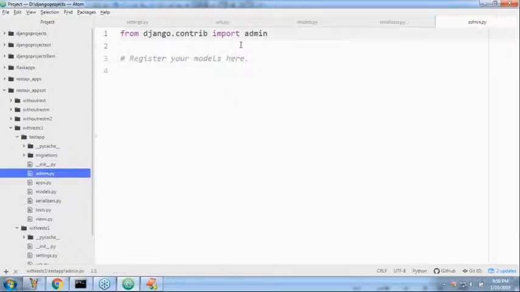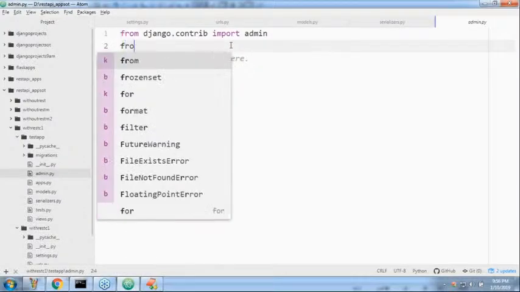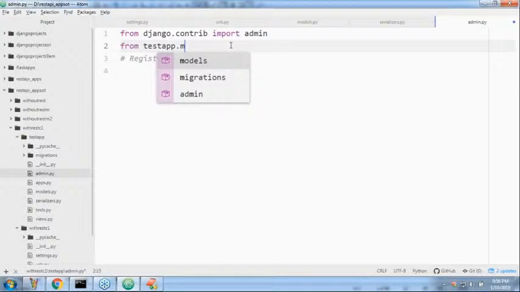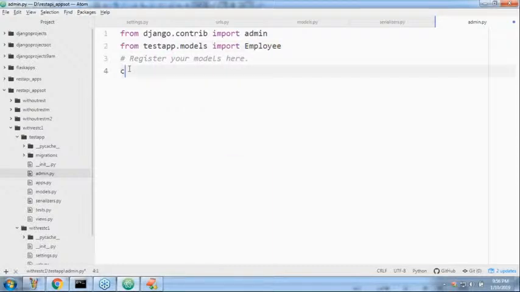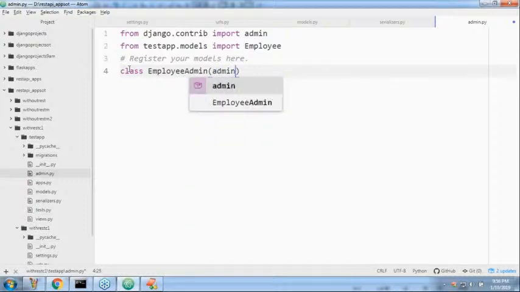So, you know, sir, what I have to take: from test app dot models import Employee. Here class EmployeeAdmin, admin.ModelAdmin, sir. Can you please spell out, sir? admin.ModelAdmin.